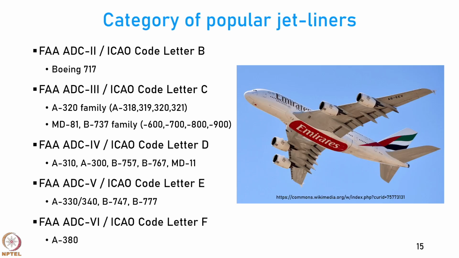And finally, we have code letter F currently or the FAA ADC 6. Currently, the only aircraft in this category is the Airbus A380 and maybe also AN 225 and AN 125. They would also fall probably in this last category.